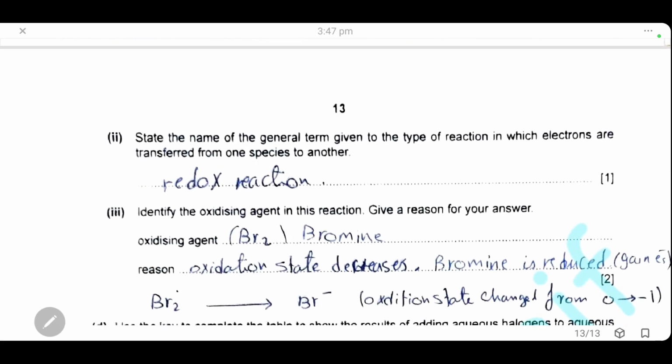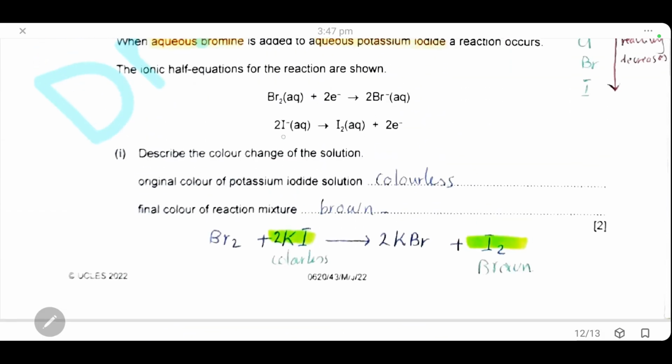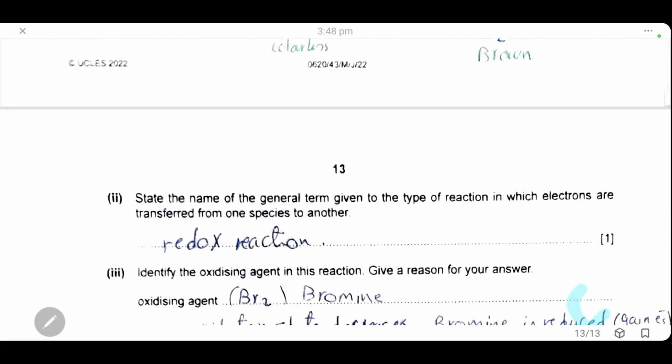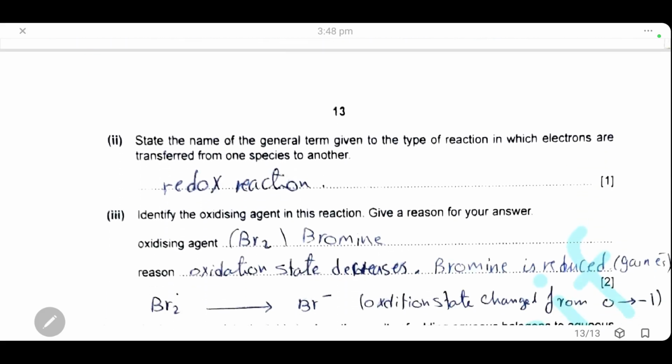State the name of the general term given to this type of reaction in which electrons are transferred from one species to another. Here, the electrons are lost from iodide ions and gained by bromine. So, losing electrons and gaining electrons in one reaction means oxidation and reduction in one reaction. This is a redox reaction.